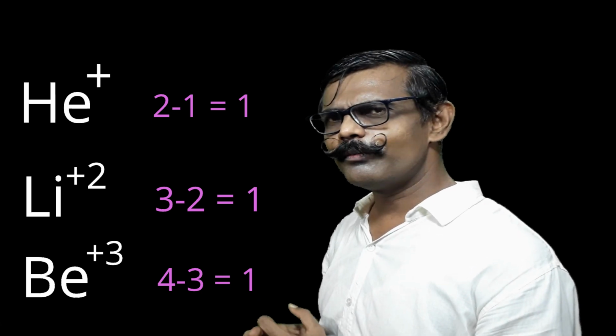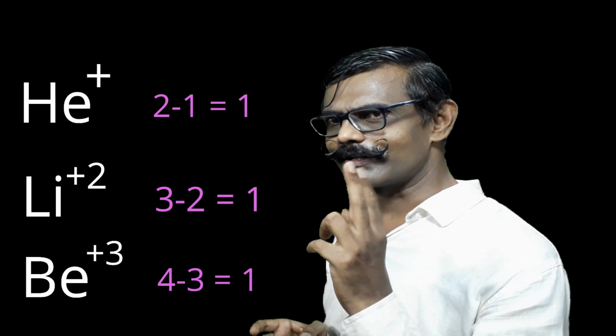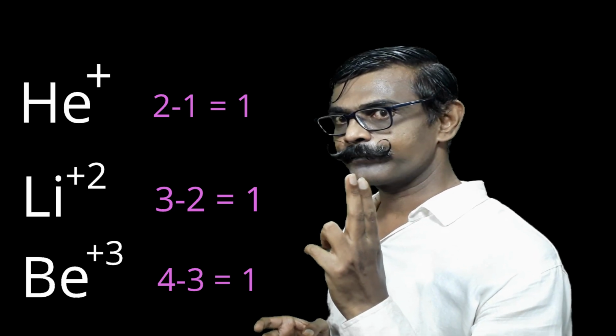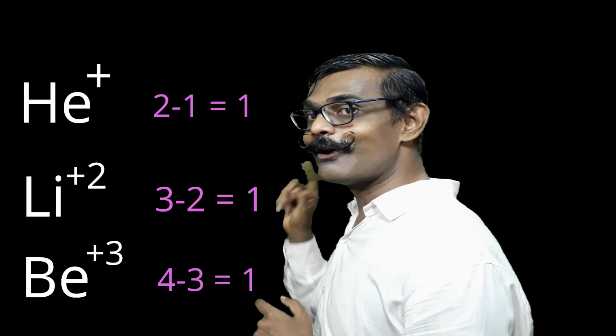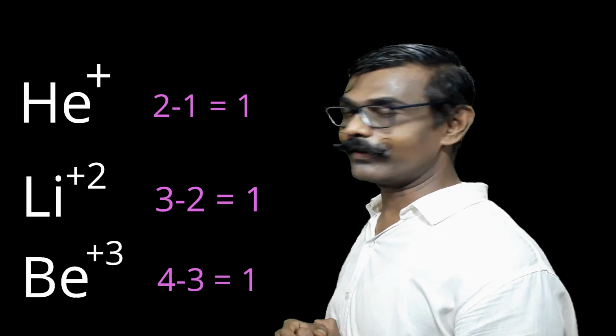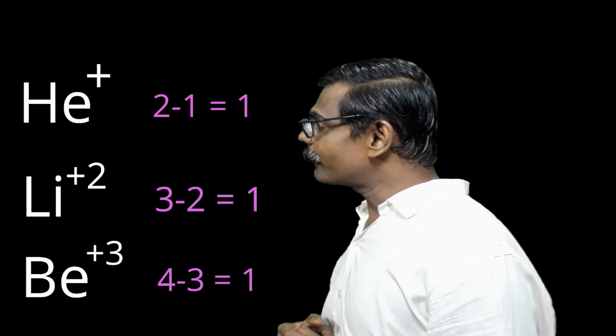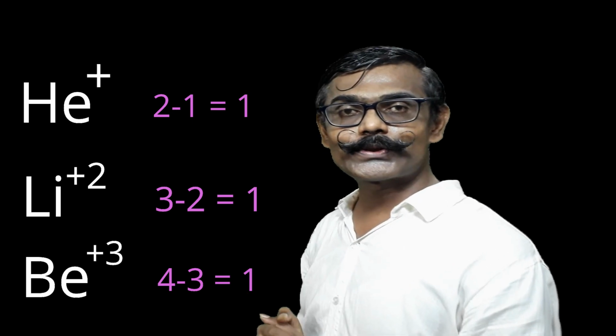How many electrons are there in helium in the atomic state? 2 electrons are there. But we are removing 1 electron and forming He+. So how many electrons are left now? 1 electron. This Bohr's model we can apply for Li+2.